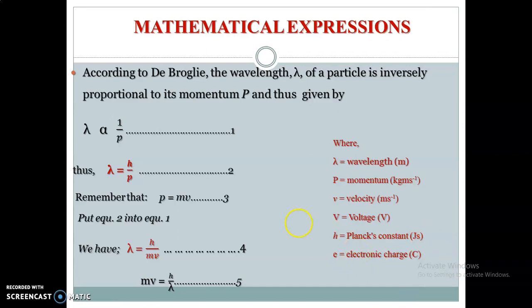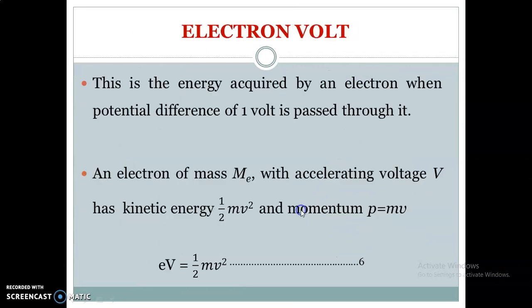As we go on, I would like you to understand that we have used V as capital letter, also as small letter, but they have different meanings, as I have indicated here. Small letter v for velocity, capital letter V for voltage.